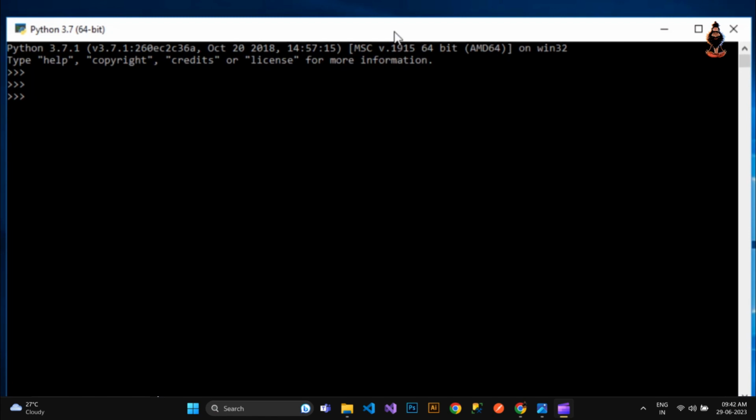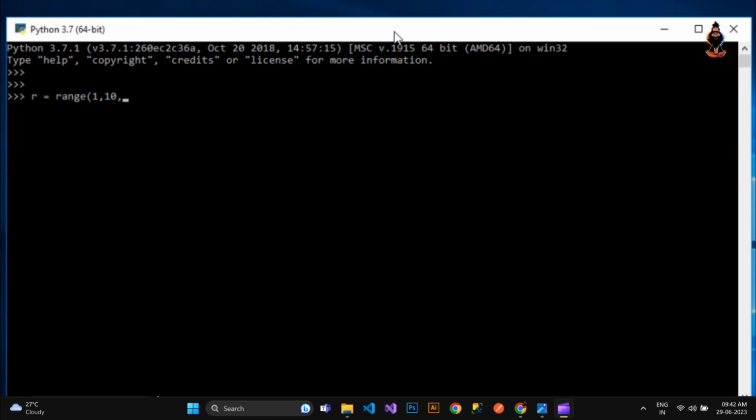So if I take a variable that is r, and if I want to describe a range, I need to give a command that is range and then open and close the brackets. And now here I want to specify from which point I need to start. The second thing I need to pass is till which variable I need to go through, and the third thing is what is the gap I need to maintain. So supposedly I need to start from 1 and till which point I need to go to is 10. 10 will not be included, it will be going till 9 only. So 1 will be included till 9, and then what is the gap I need to maintain?